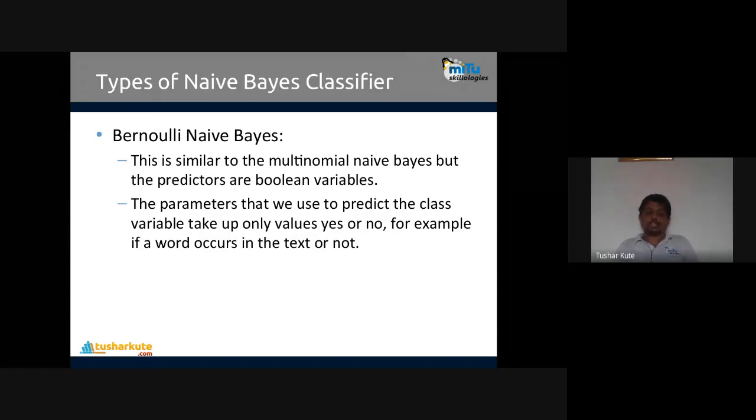This is the Bernoulli classifier. The Bernoulli Naive Bayes classifier is used to do binary classification when the output variables are in two formats, like yes or no, 1 or 0. In that case the data is in Bernoulli distribution format.